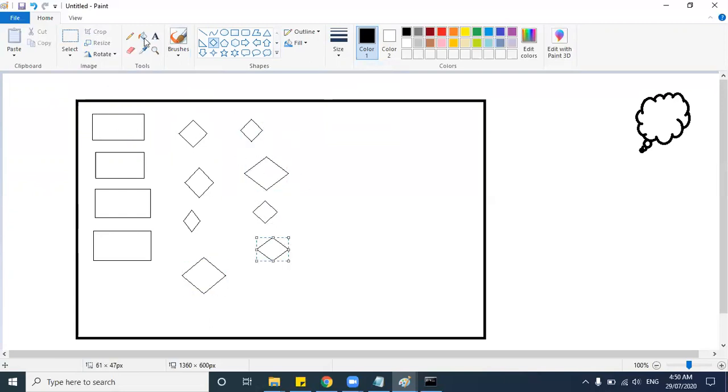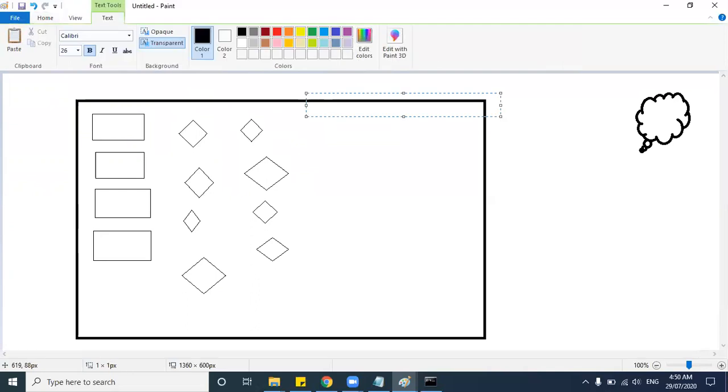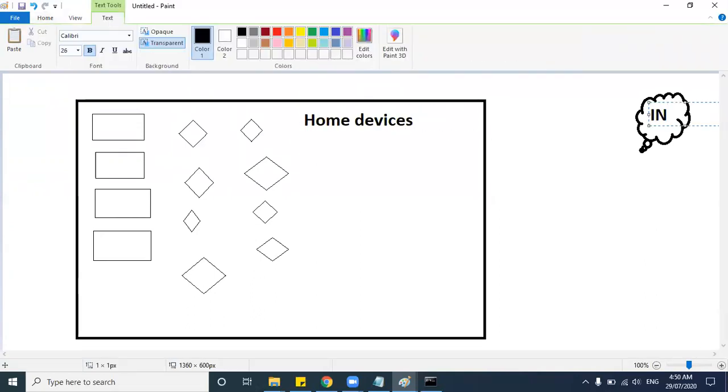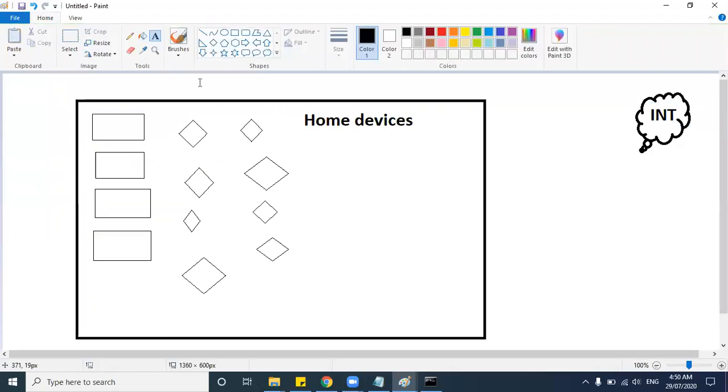So these are my home devices. Okay, and this is the internet. If I want one public IP for all these devices, there are 4, 8, 12 devices. So for my home itself, if I want 12 IP addresses and I occupy them,